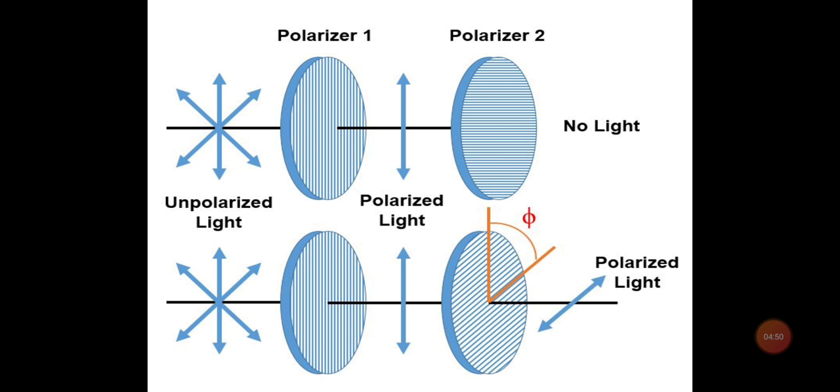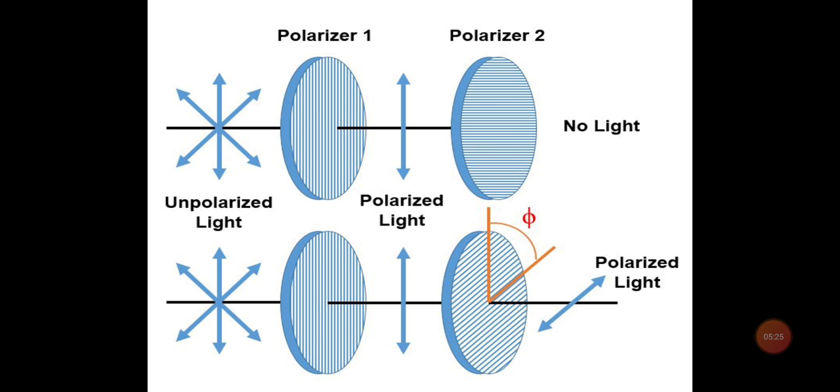Now here I have shown how we can produce plane polarized light and how we can analyze it. You can see here that I have used two polarizers, polarizer 1 and polarizer 2. In the first figure, you can see that polarizer 1 and polarizer 2 have their planes perpendicular to each other. If I incident unpolarized light, which has vibrations in all the directions, on polarizer 1, then after passing through polarizer 1, we will get polarized light. This polarized light will have the vibrations parallel to the plane of polarizer 1.